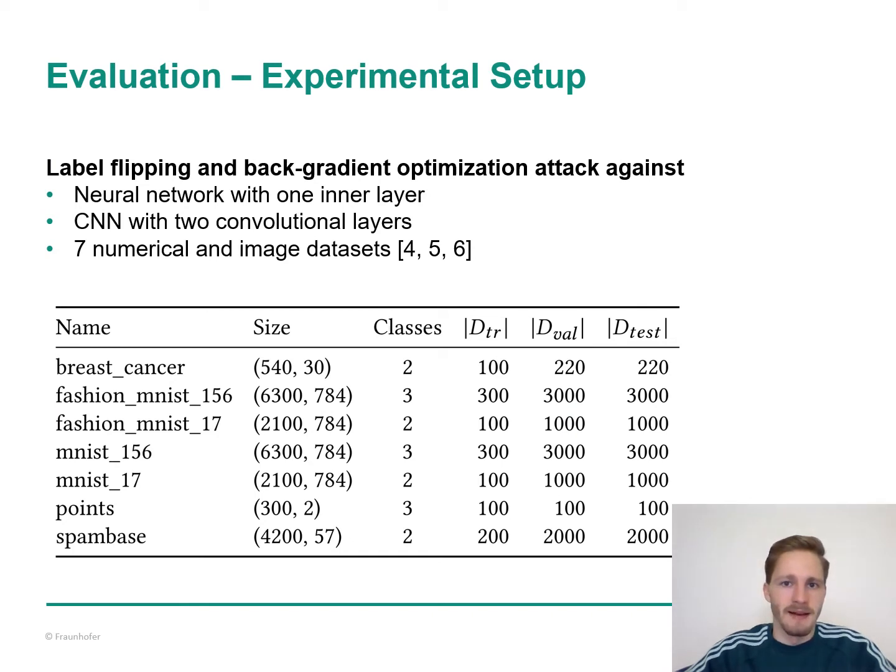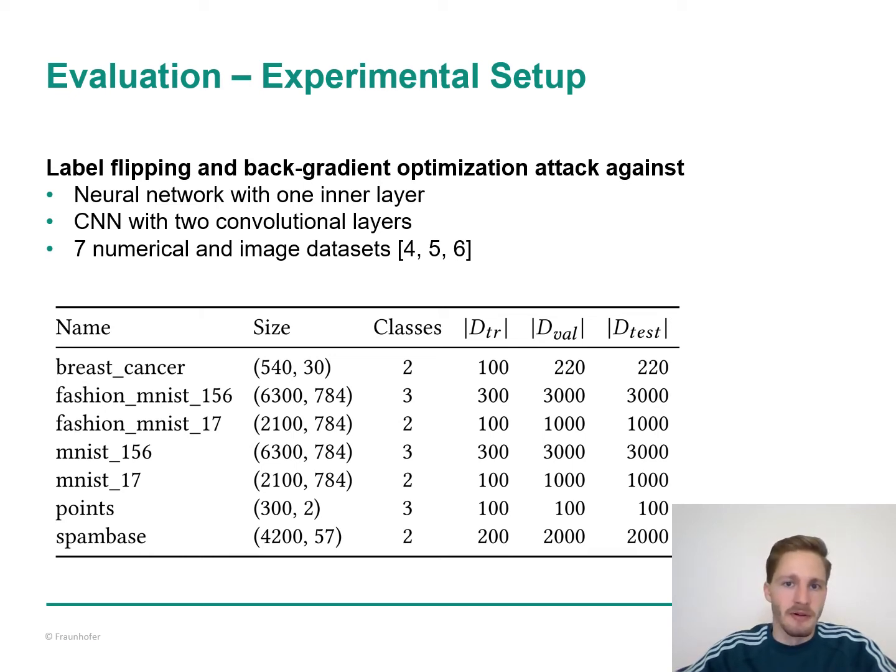To evaluate our defense against the label flipping and backgradient attack, we chose 7 numerical and image datasets that are presented in the table here. We have the breast cancer and spam-based datasets. These are 2 numerical datasets that consist of 2 classes. We have the points dataset, an artificially created dataset with 3 classes and a 2-dimensional feature space. You could already see them in the heat map plots. And we have image datasets. They are subsets of the original MNIST and Fashion MNIST datasets with either 2 or 3 classes. Poison instances are later sampled from the validation set at runtime.